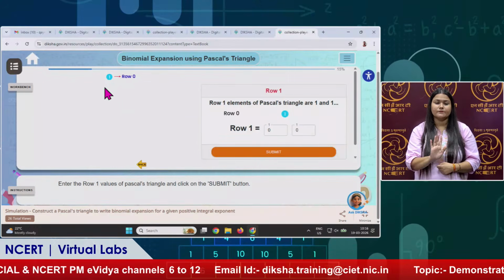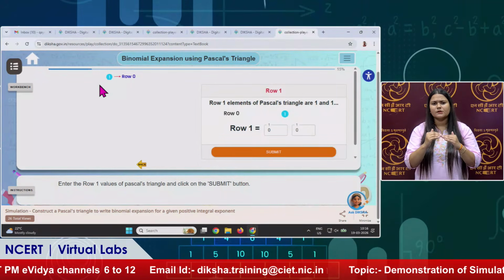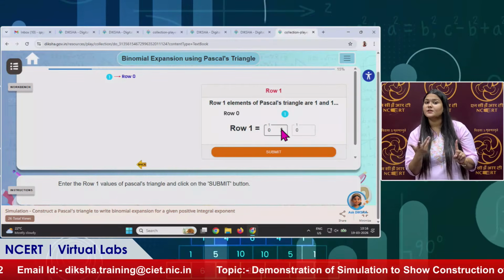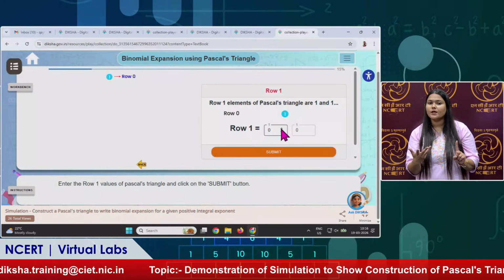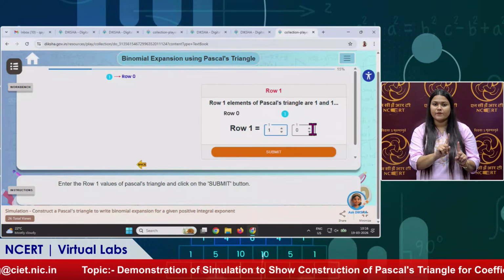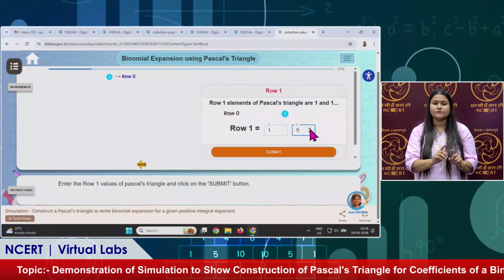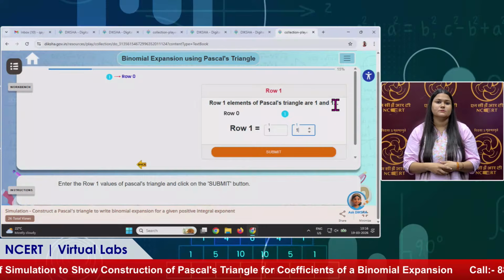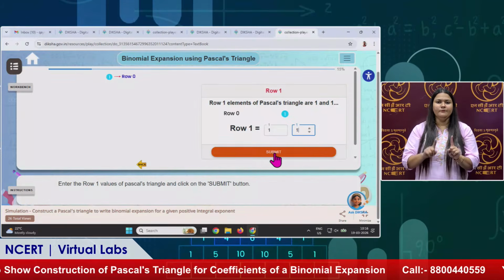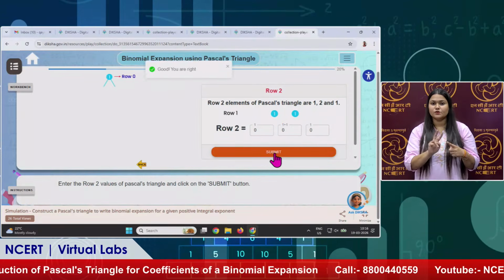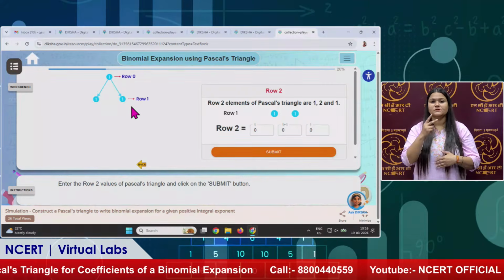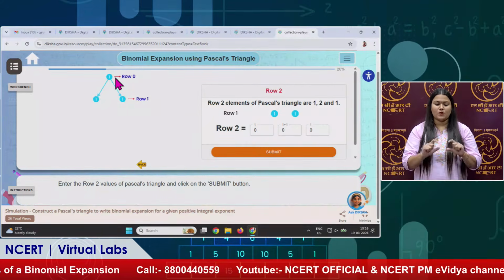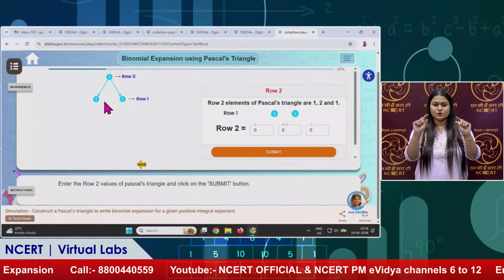Now, we will make the second row, that means 1 will come here and 1 will come here. There are two values in row 1. So, the first one will be 1 and the second one will also be 1, as the hint is given: row 1 elements of Pascal's triangle are 1 and 1. So, I will submit. See, row 1 is formed here. Sorry, this is row 0, this is row 1.